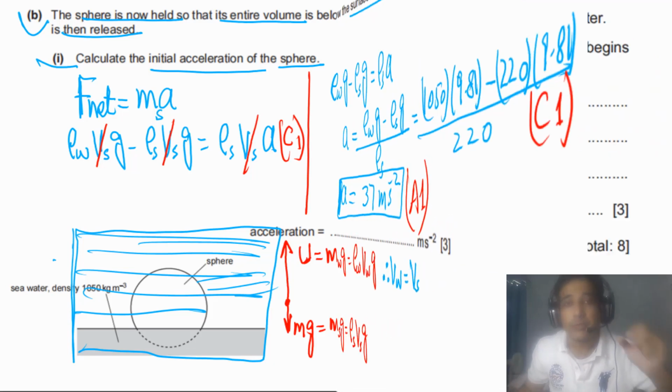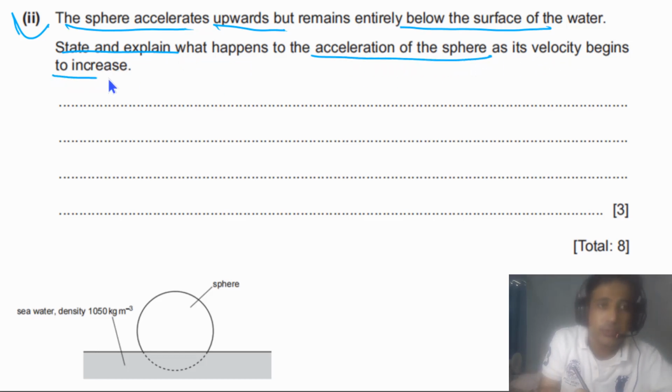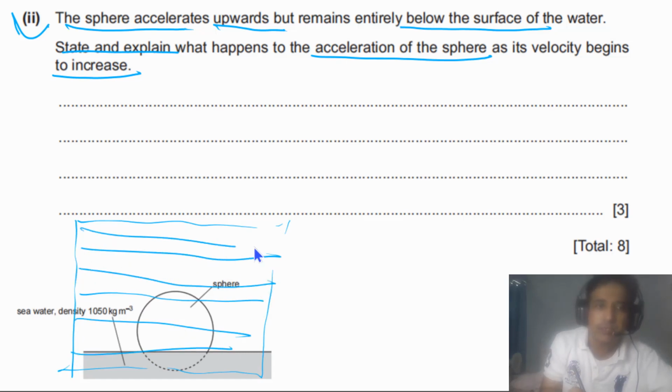A beautiful question. Part 2 says the sphere accelerates upwards but remains below the surface of the water. State and explain what happens to the acceleration of the sphere as its velocity begins to increase. So now in this case, again, we need to imagine that this sphere is in the water. So it is accelerating upwards, but it is still in the water.